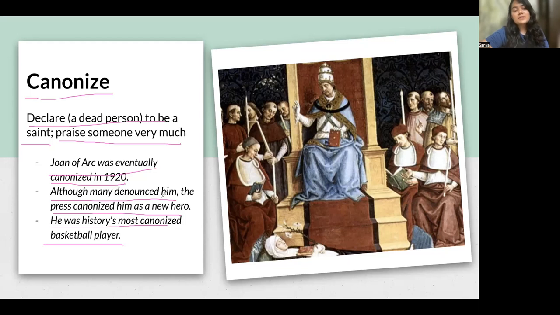Like now that this person is dead, after his death, he has become the most canonized basketball player, right? So canonized, most praised basketball player. So you can remember, canonize, a cannon hit a person, killed him, and now that this person is dead, everyone is praising him like he was such a nice person, but he was killed by a cannon, right? So remember it like this, okay?